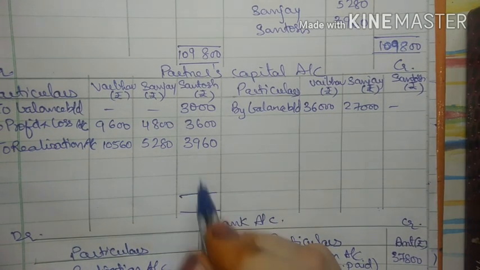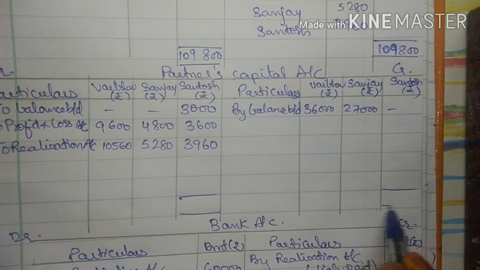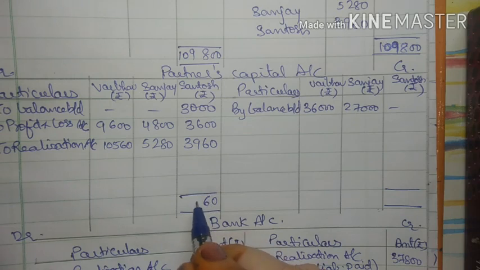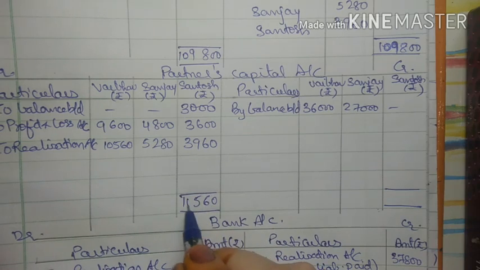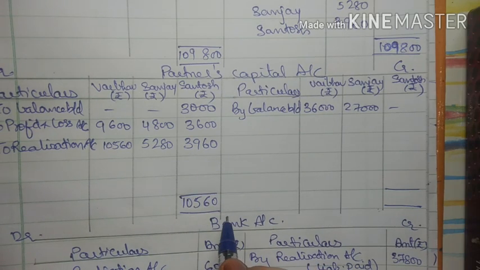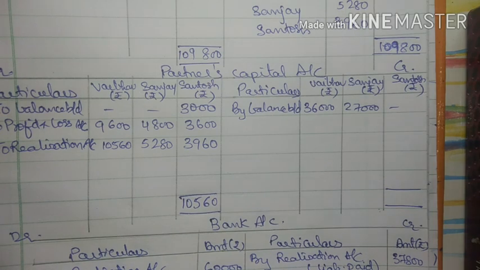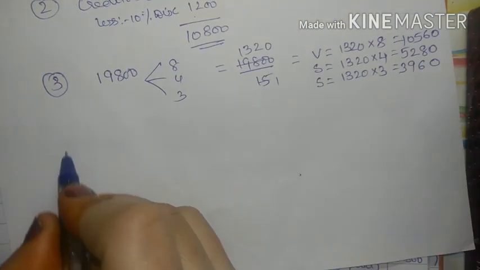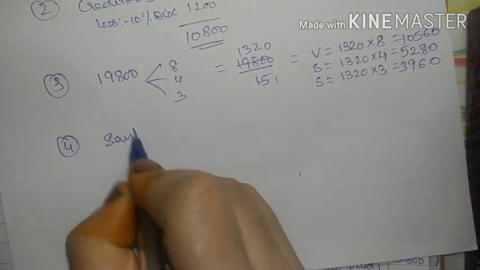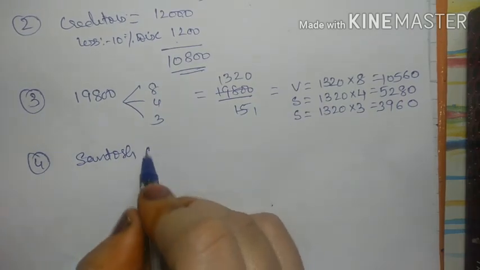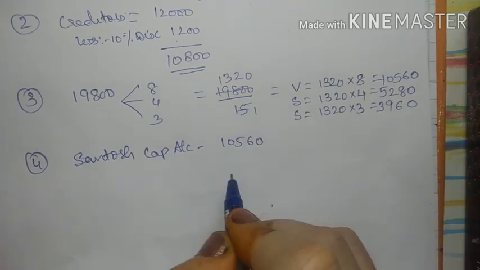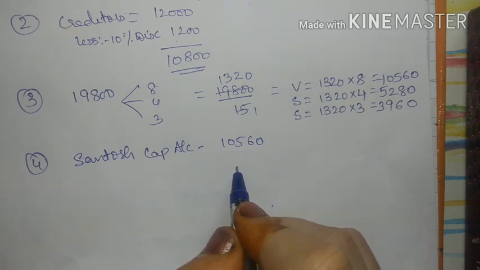That is Santosh capital account, we will close first this. So see the total of this side is 10,560. Now see there is nothing to be deducted in the credit side. So for Santosh capital account is showing a balance of 10,560.